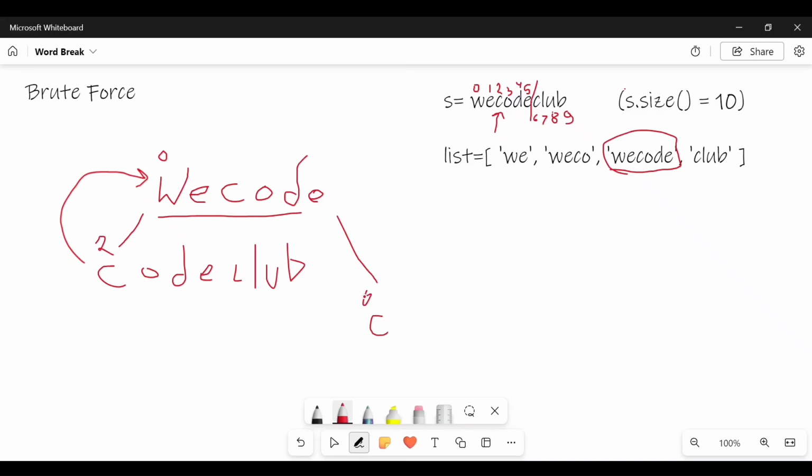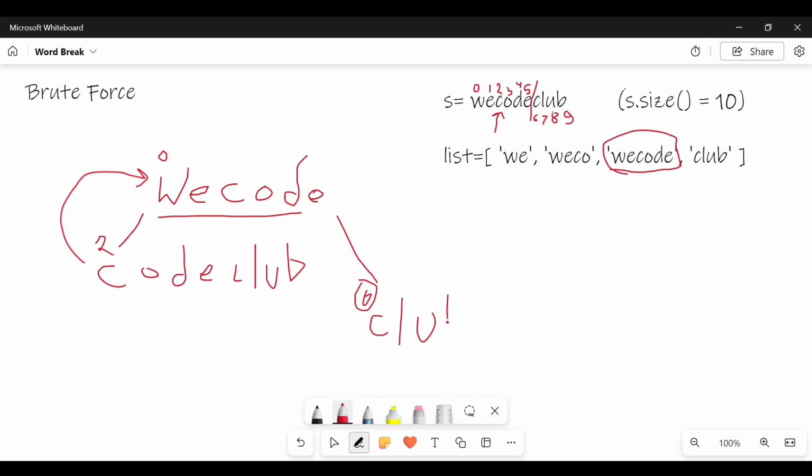I will try to create a substring starting from C. Now I will check whether C is present in the list. No, it is not present. So I will add L. Whether L is present in the list. Okay, it's not present. So I will add U. I mean, whether CLU is present in the list. No, it is still not present in the list.